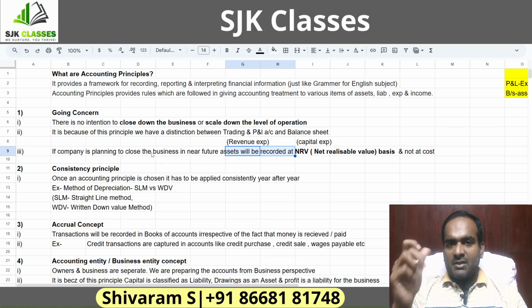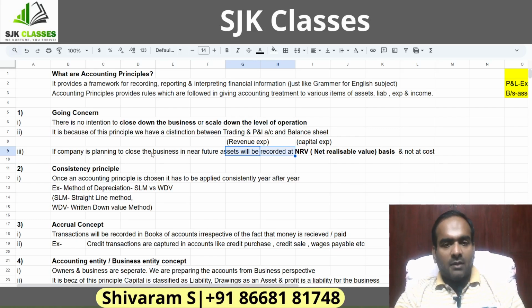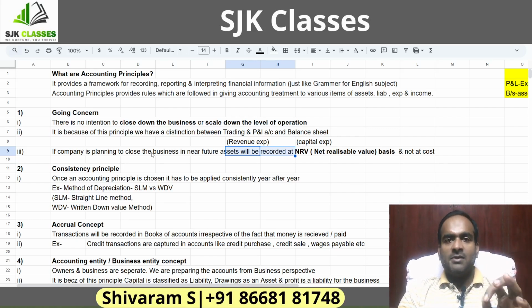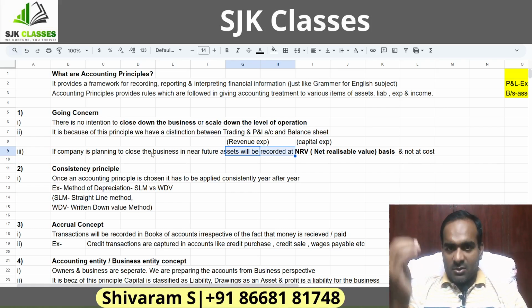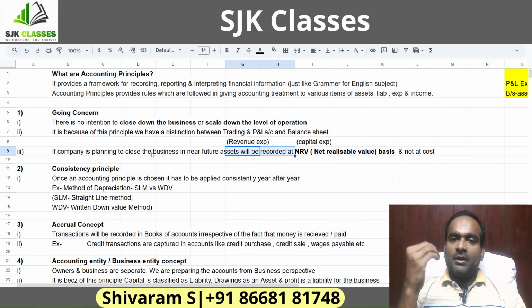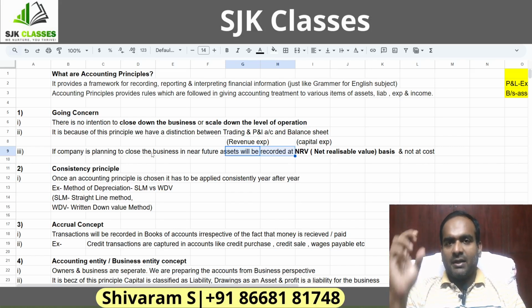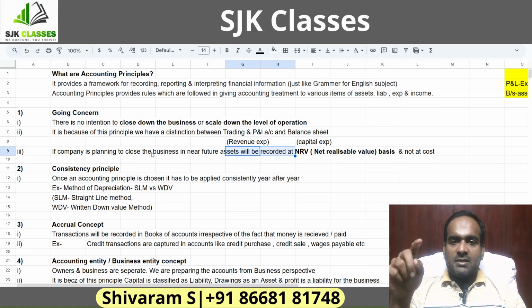We'll be showing the assets at realizable value. That's what this principle is all about. So if a company has going concern, that means the company is likely to continue for a foreseeable period without scaling down the operation, you can continue to show the assets at historical cost. Whereas if the going concern is violated, we have to disclose the assets at their realizable value. I hope this point is clear.